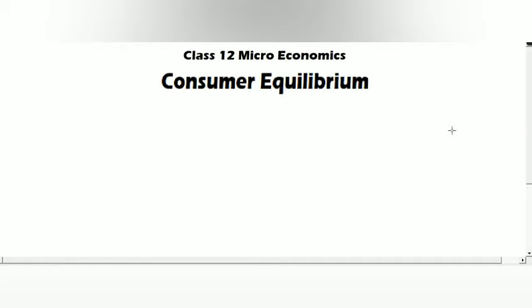12 microeconomics. In class 12 we have two economics books. The first one is microeconomics and the second one is macroeconomics. Today we are going to discuss microeconomics, from which questions will be asked in the next coming exam. The name of the chapter is equilibrium.